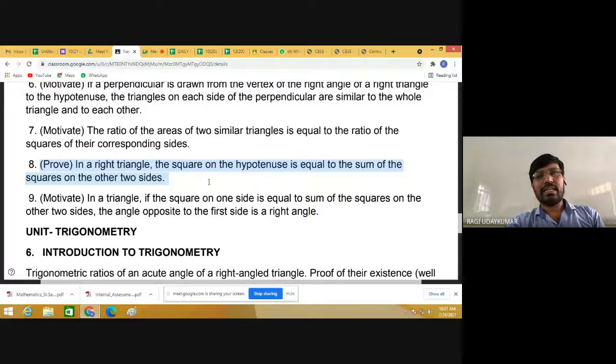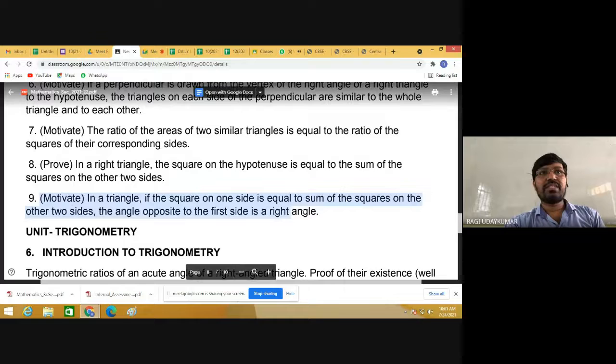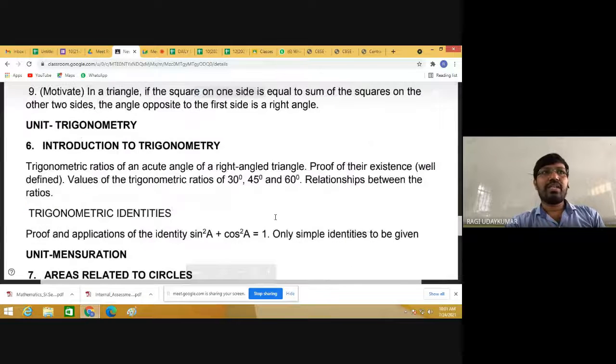Yes, it is Pythagoras theorem. This Pythagoras theorem proof is there. Next, the converse of Pythagoras theorem proof is not given. So next, coming to the trigonometry part, introduction to trigonometry.